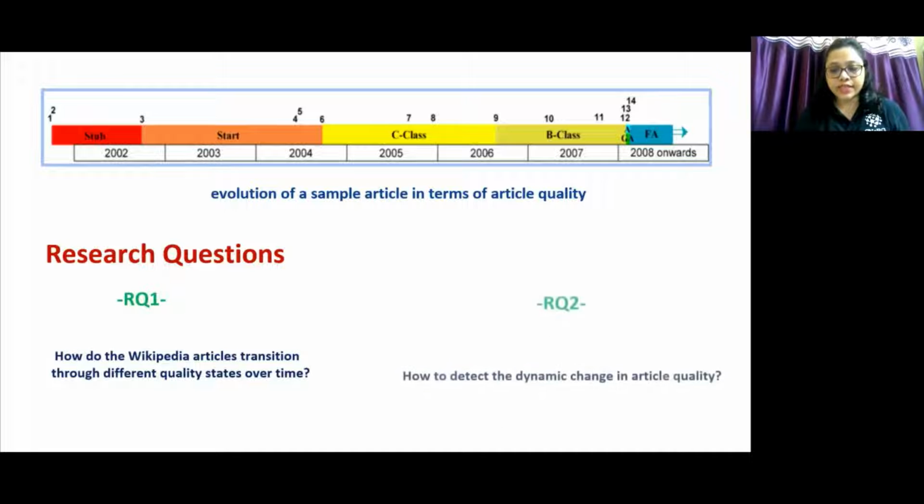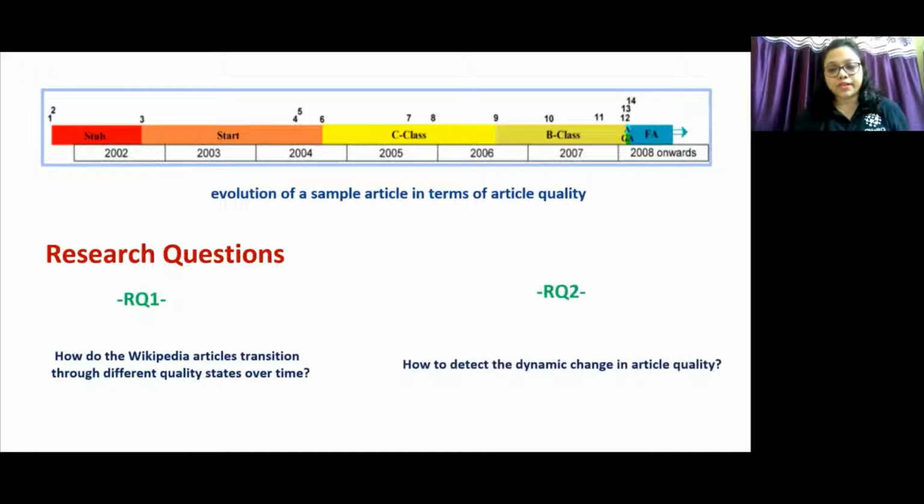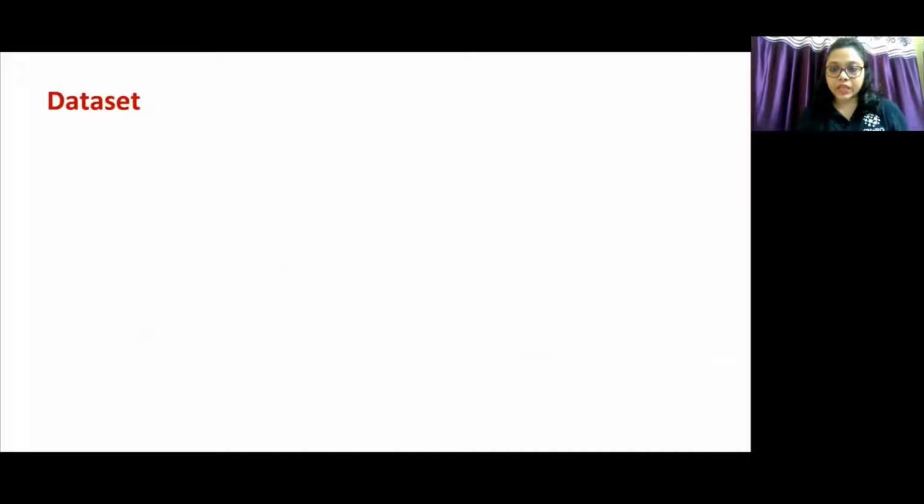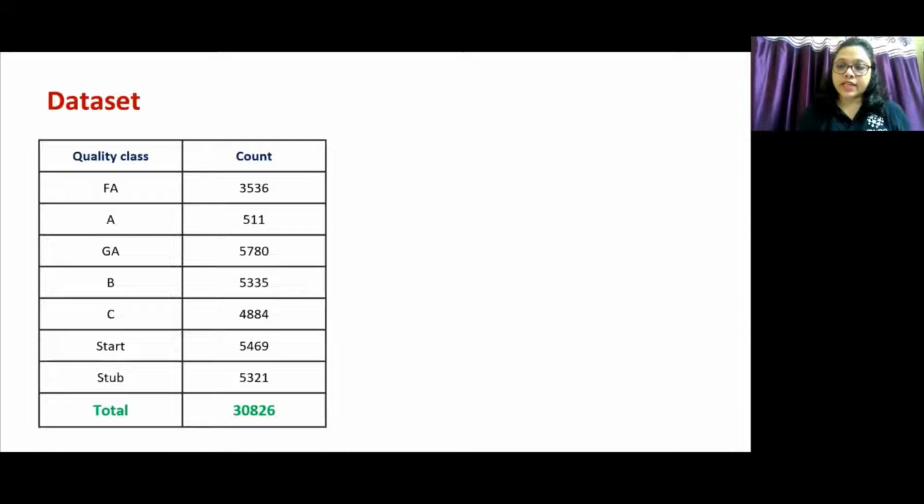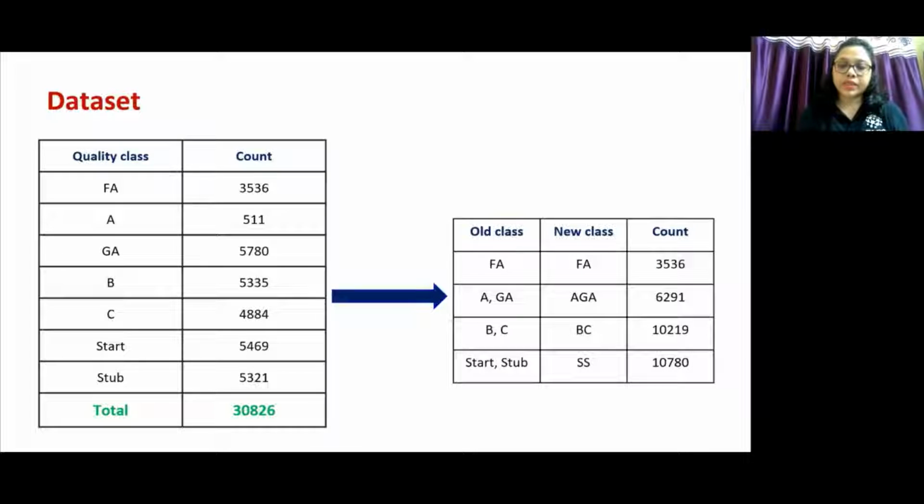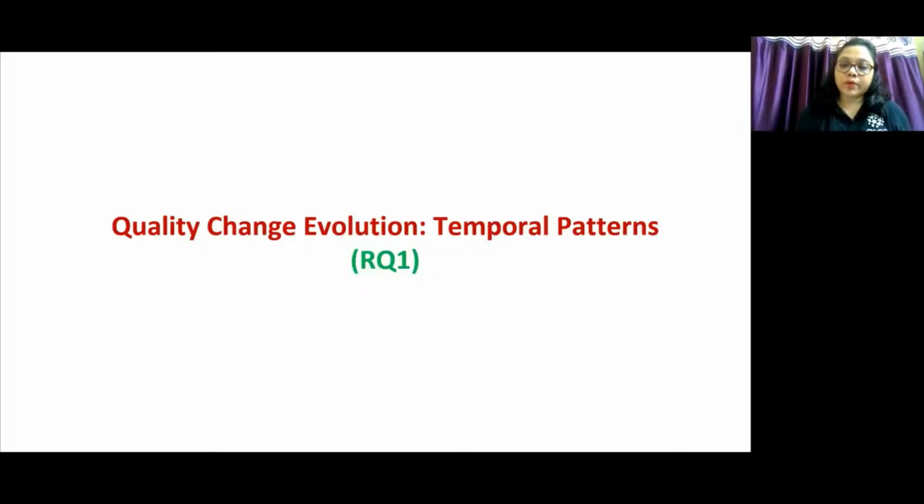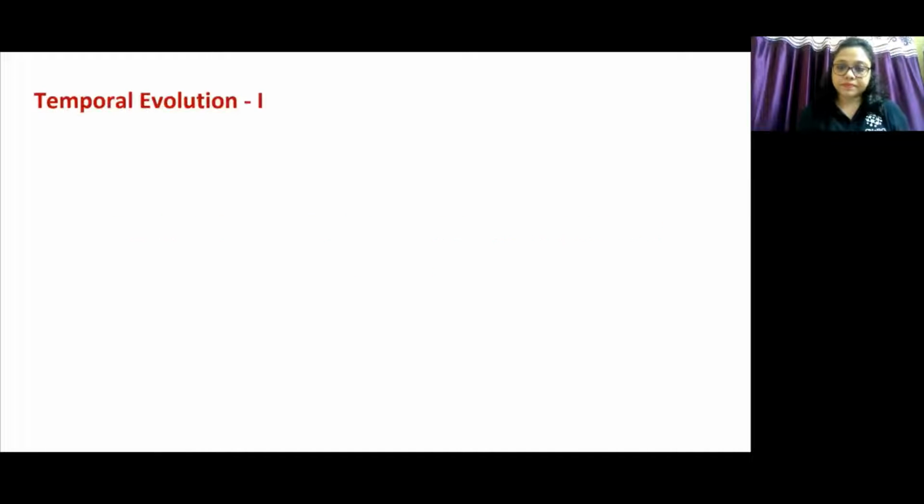Our second question is, if such patterns exist, then how to detect the quality changes automatically and intimate the editors at the right time? Our dataset comprises 30K English Wikipedia articles and 7 quality classes. For the ease of computation, we merge quality classes which are approximately equivalent in terms of qualitative features. Now I will show a few temporal patterns emerging from the analysis of quality evolution of articles. According to our analysis, we have found 4 types of quality evolution in the quality life cycle of articles.